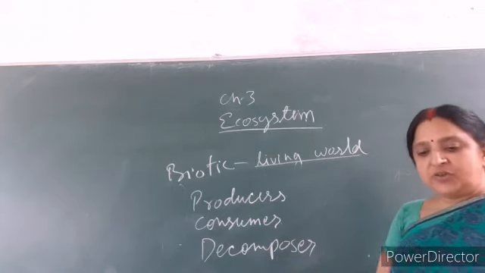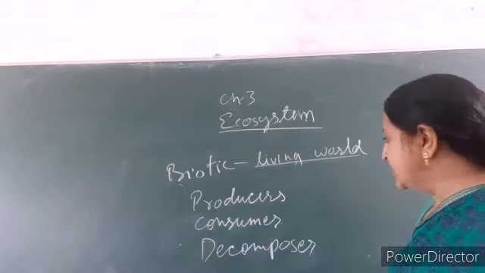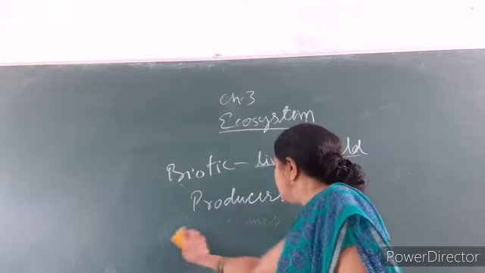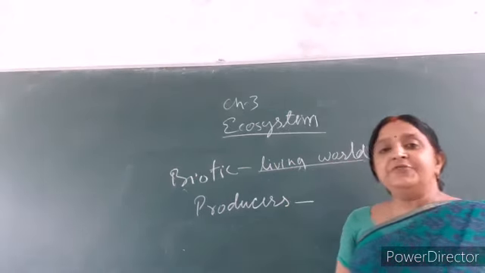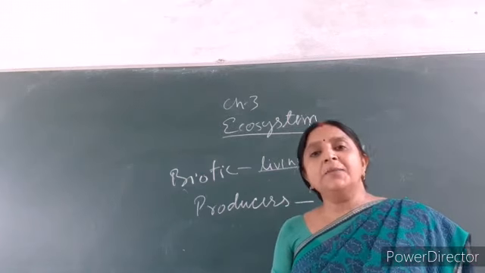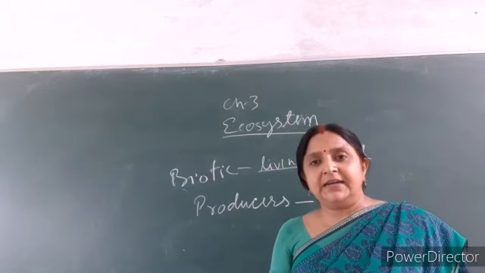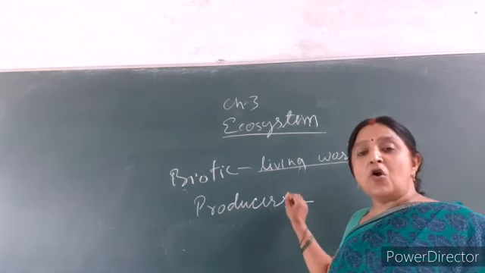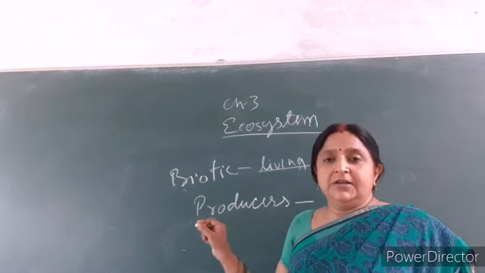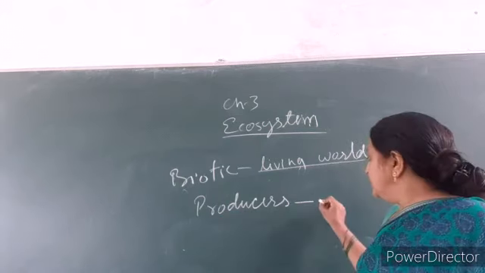Now we will study about the producer. What are producers and what are the examples of producers? All the green world, meaning all the plants which are green in color, are good examples of producers. They are called the producers of the ecosystem.